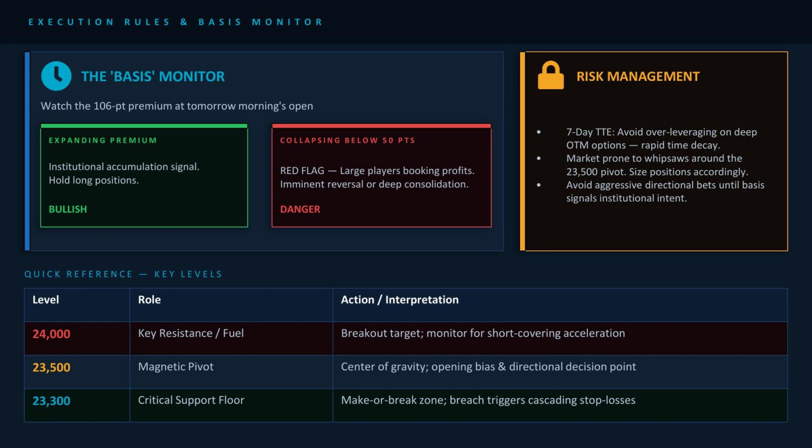Quick reference table. 24,000 resistance, our breakout target. 23,500 pivots, watch opening bias. 23,300 support, the danger zone if breached.